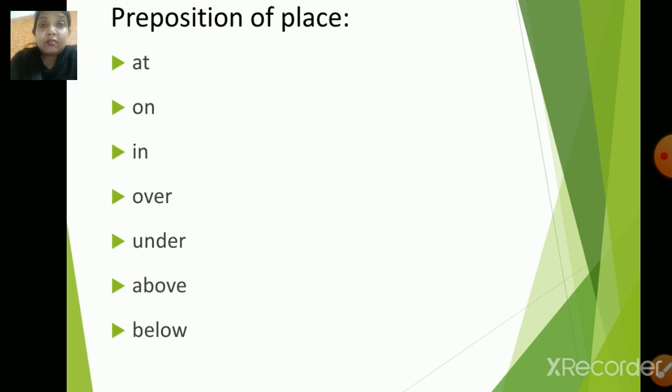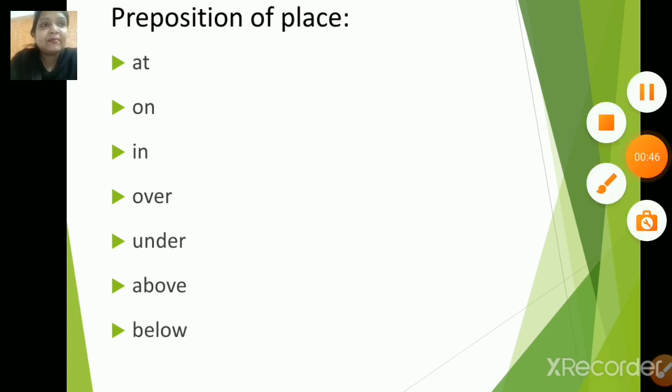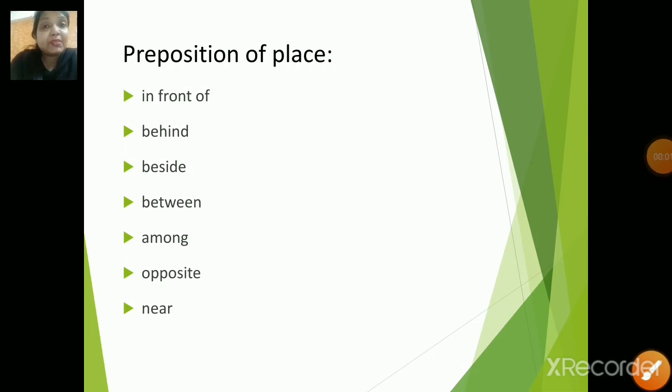Now children, over here, if I say the book is lying on the shelf. Now on over here it shows where the book is lying, it is lying on the shelf. So here it is telling us the location of that particular object. Similarly children, all the other prepositions are being explained along with the rules. You can check. We have few more preposition of place like in front of, behind, beside, between, among, opposite, near.